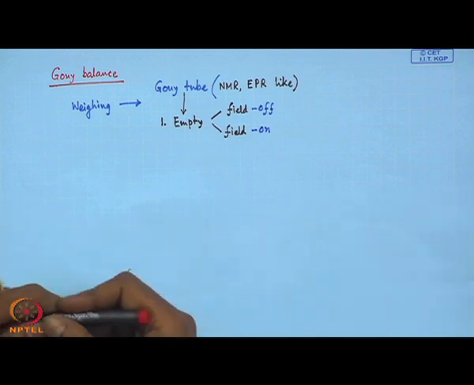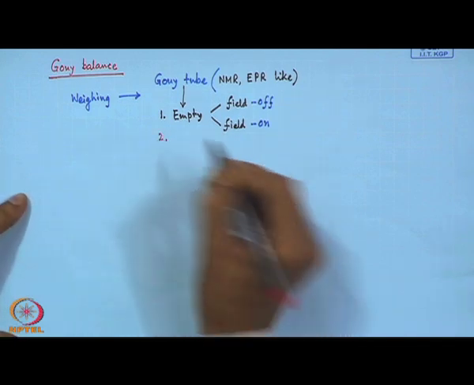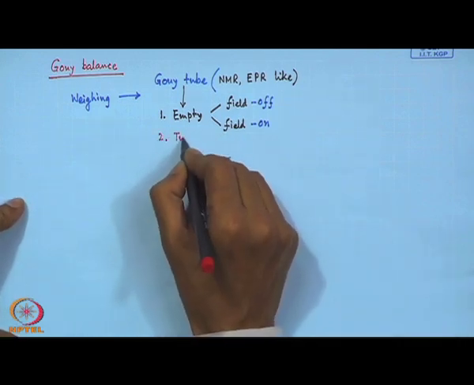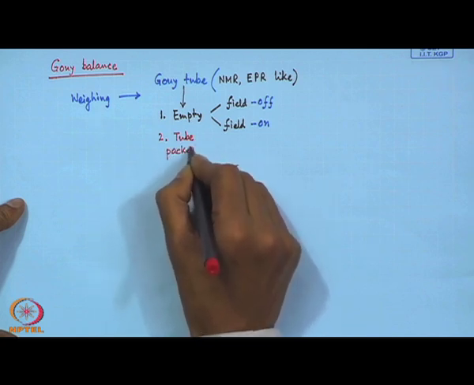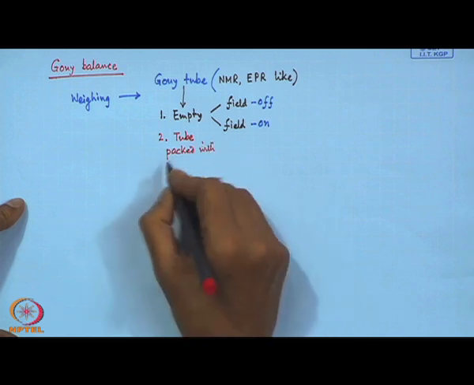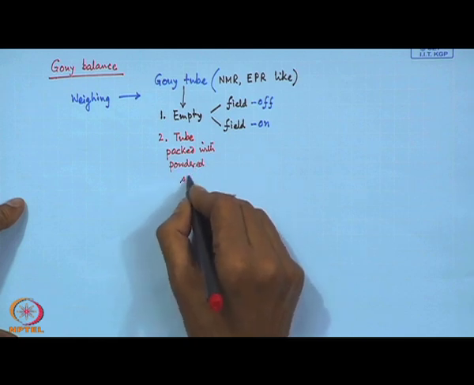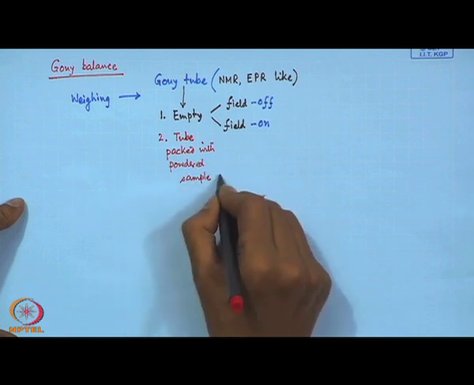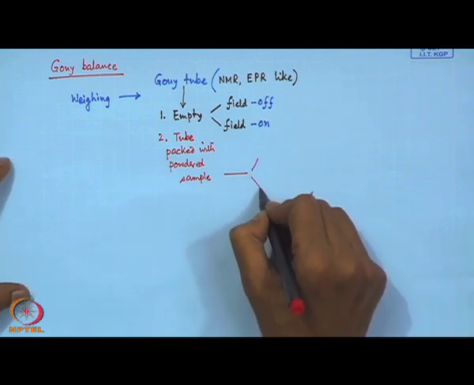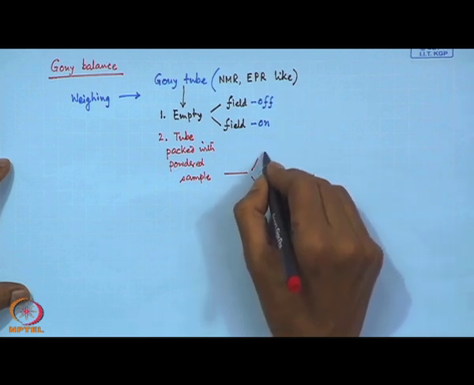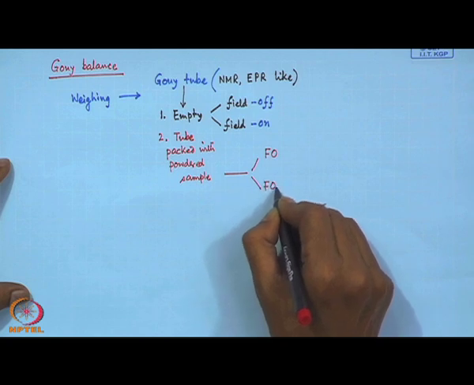Then in the second step, what we can do is that the corresponding tube will be packed with powdered sample. So, the powdered sample of the compound is packed, and then again we take these two, that means the field off situation and the field on situation.